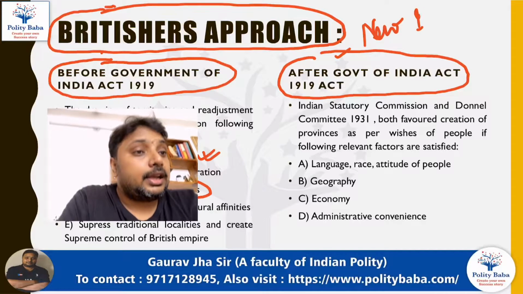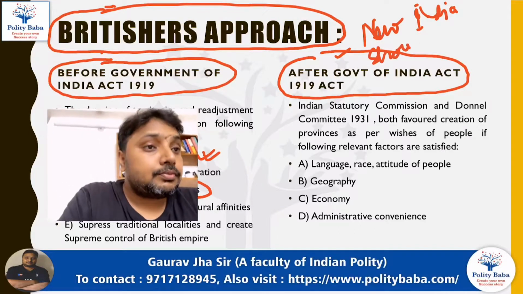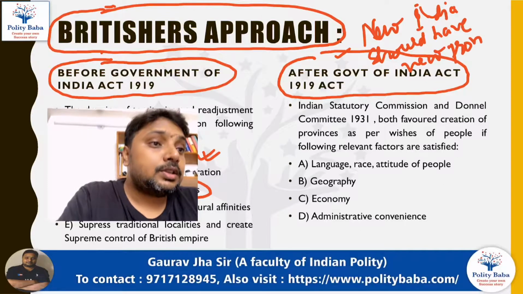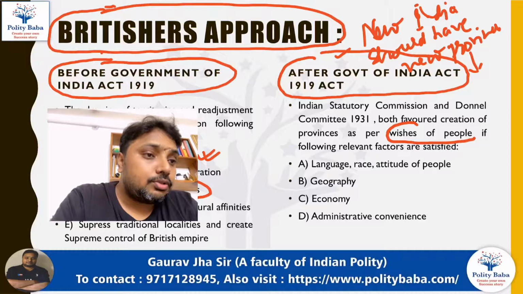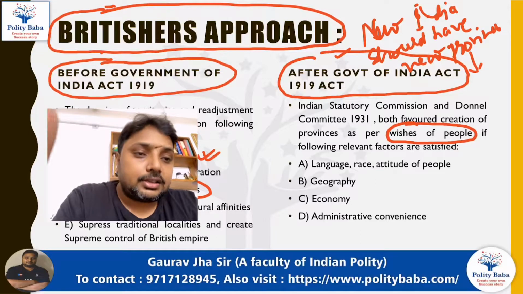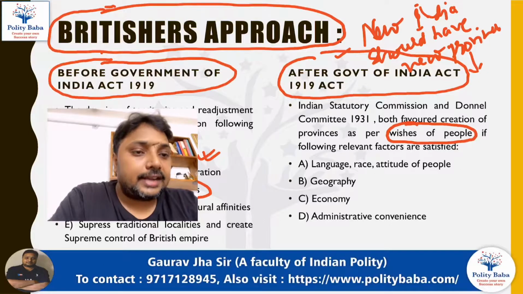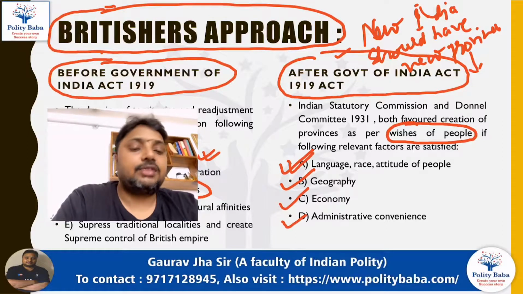New India should have new provinces, and new provinces should be based on the wishes of people. And the center should take care that the states are formed on the basis of language, race, geographical continuity, economic sufficiency, and administrative convenience.